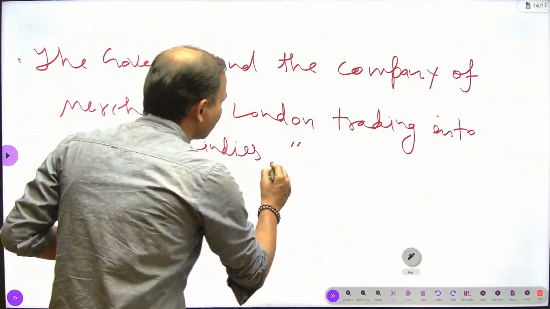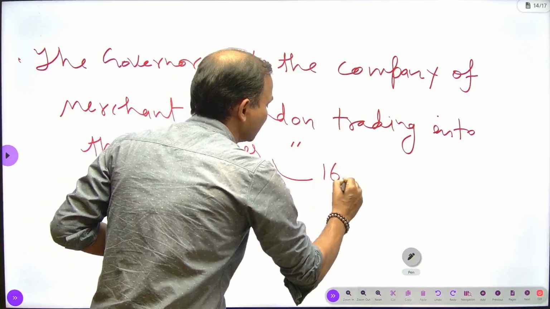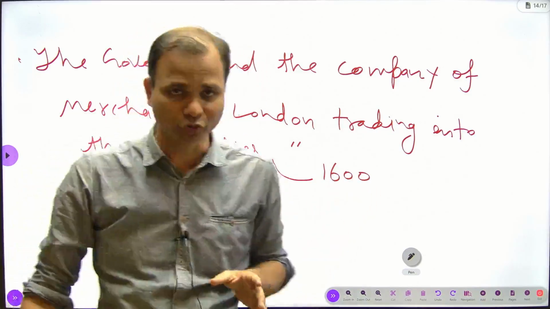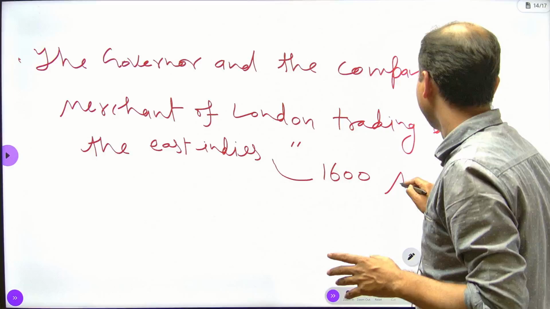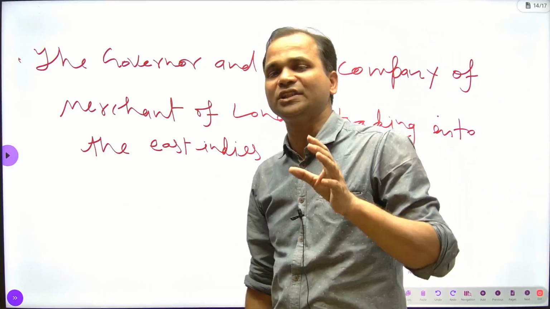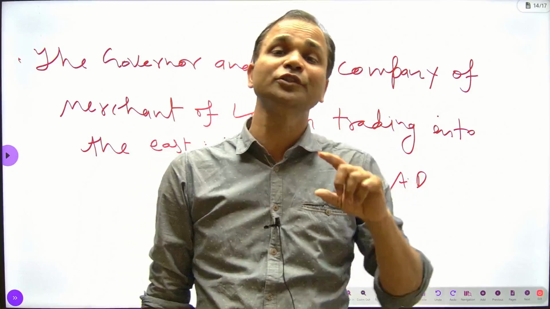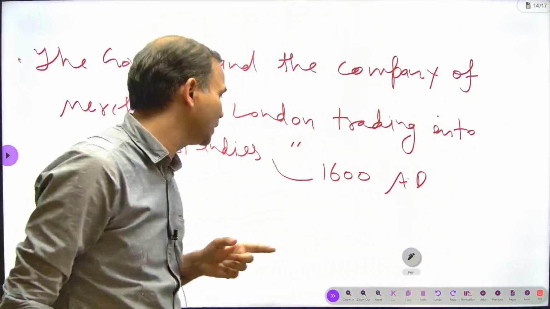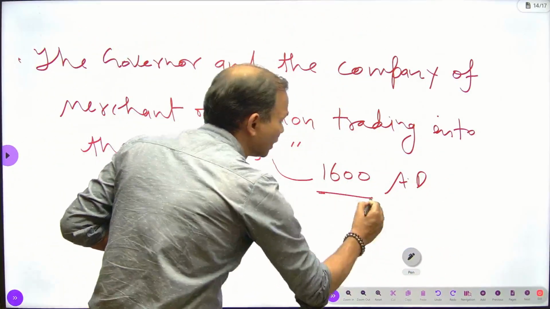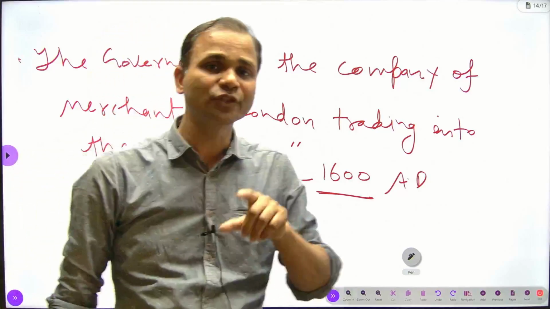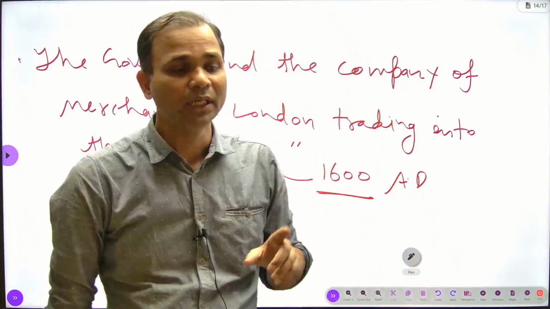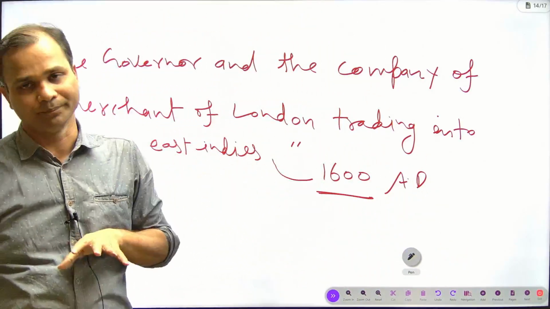This company came into existence in 1600 AD. During that time, India was being ruled by Akbar. It means when the East India Company was established, India was being ruled by Akbar.